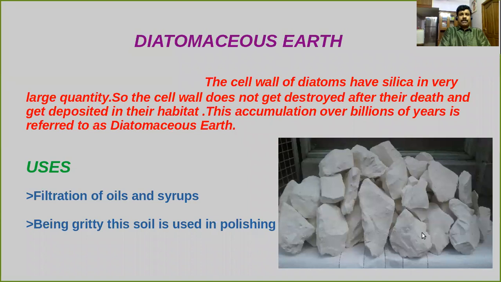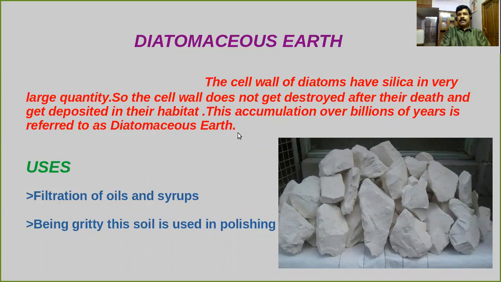Now I am going to discuss what is diatomaceous earth. Do you know the cell wall of diatoms has silica in very large quantity? So the cell wall does not get destroyed after their death and gets deposited in their habitat. This accumulation over billions of years is referred to as diatomaceous earth.